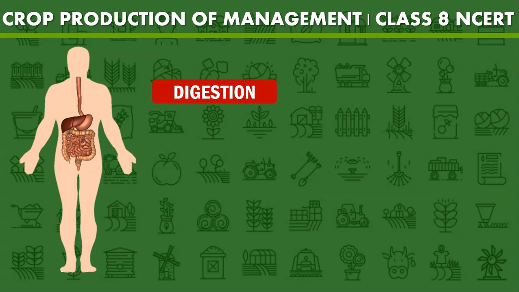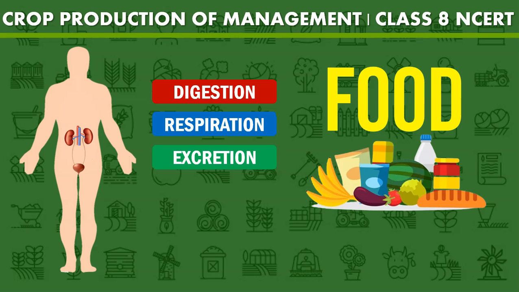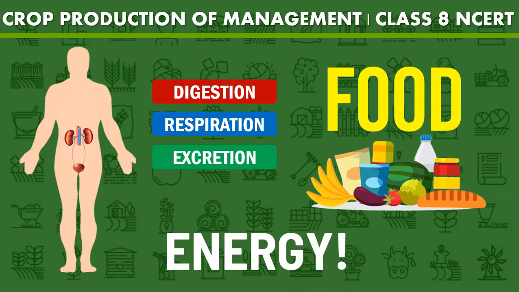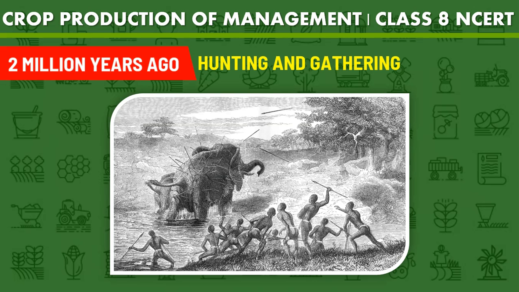So our body performs many functions such as digestion, respiration, excretion, and to perform these functions we need food. The food provides us energy, and this energy is what helps us to perform these functions. 2 million years ago, in order to get food, our ancestors used to practice hunting and gathering, which looked something like this. Every day we would just go hunting and gather some food, because the food provides us energy, and the energy helps us perform body functions, which in turn help us live.